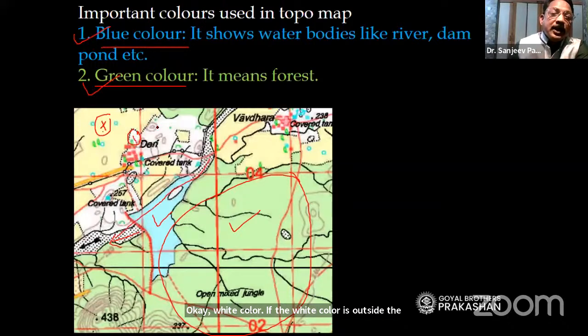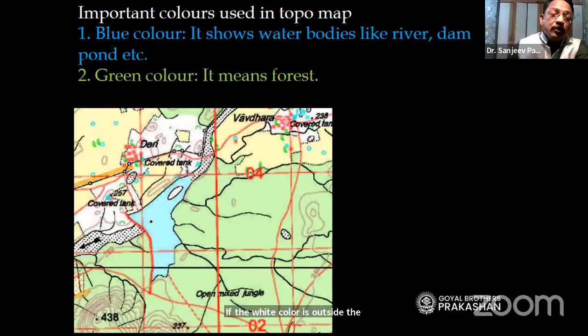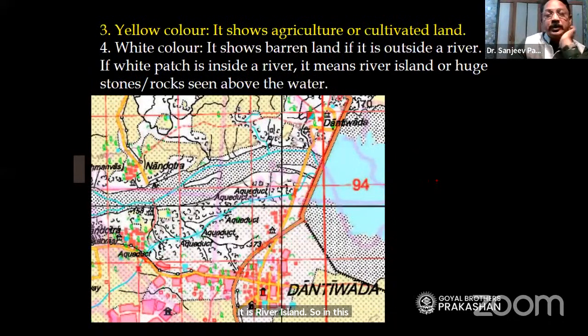if the white color is outside the river, it is called barren land. But if you see the white color patch inside the river, it is a river island. So in this way, we get a lot of information because of the colors that are used in a map, teachers.